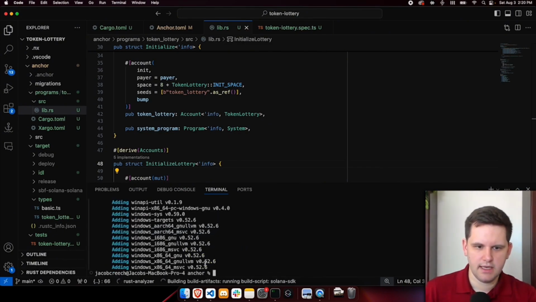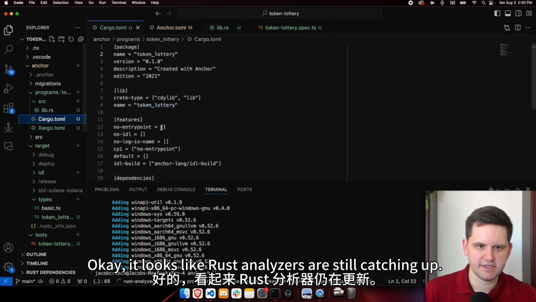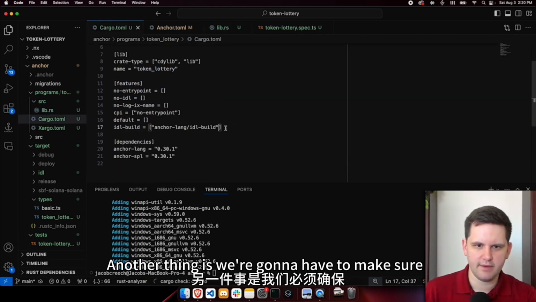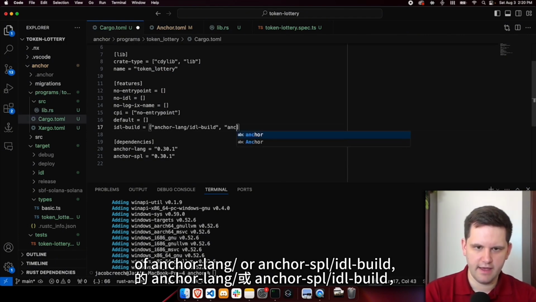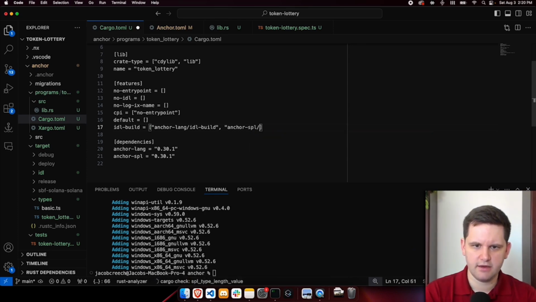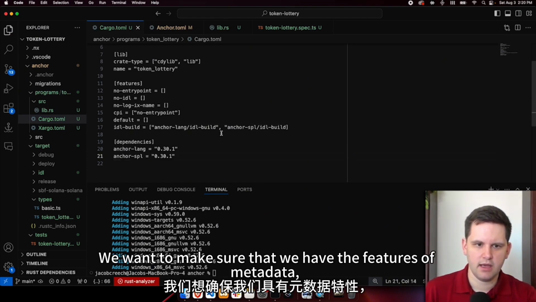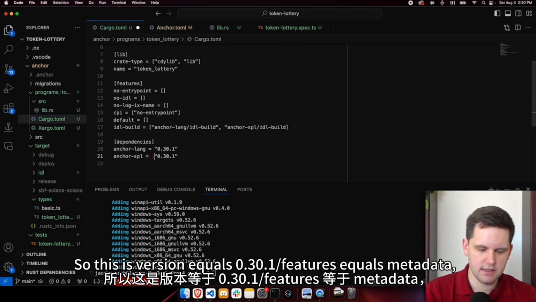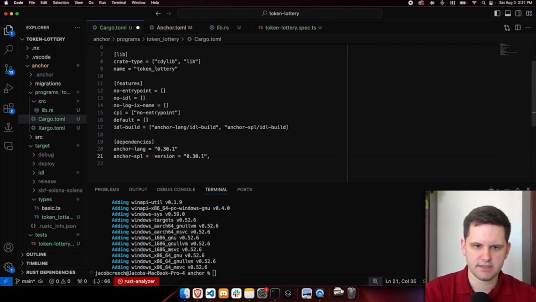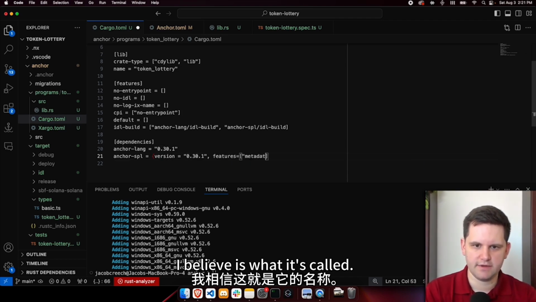Okay, looks like Rust analyzer is still catching up. Another thing is we're going to have to make sure that we add something right here, anchor-lang/idl-build, or anchor-spl/idl-build. It's just so that we make sure that we have the right IDL stuff for it. Right here we have anchor-spl. We want to make sure that we have the features of metadata. So I'm going to add it right here. So this is version equals 0.30.1, features equals metadata, I believe is what it's called.